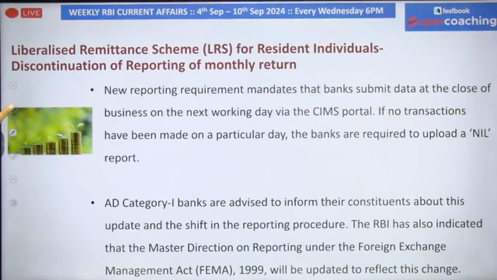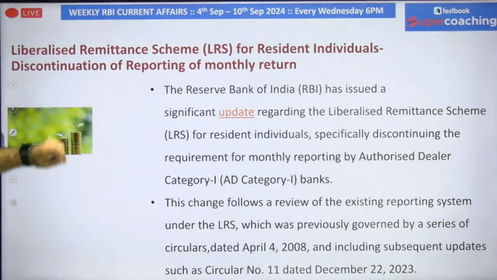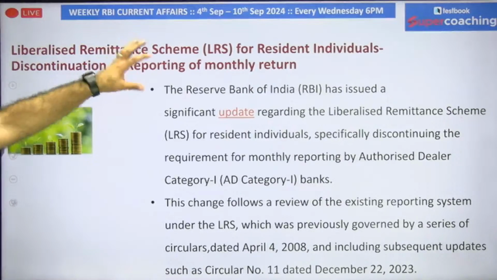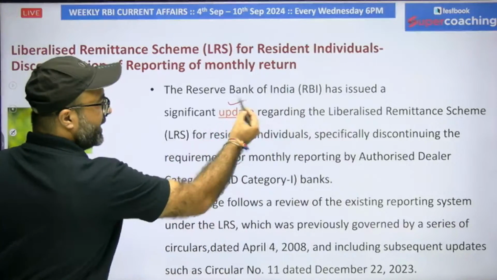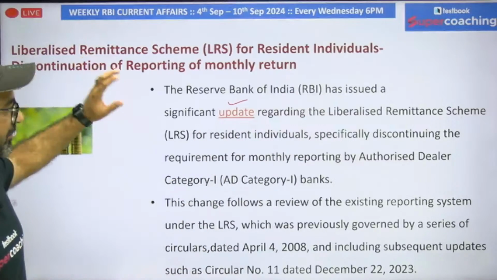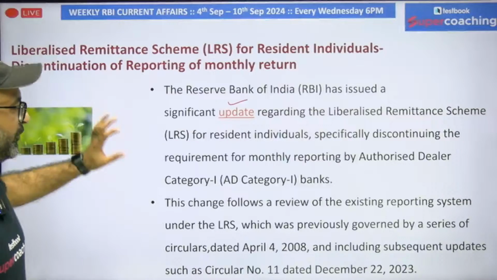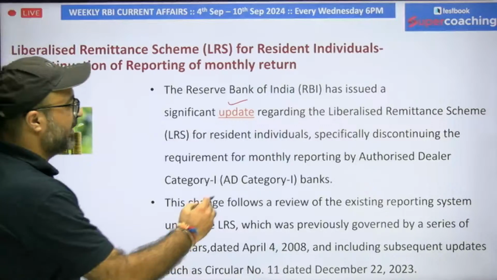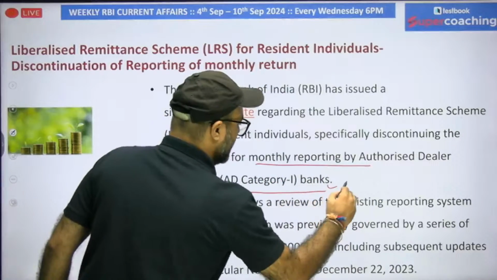Now, once we are clear with these terms, we'll understand this particular news. It says liberalized remittance scheme for resident individuals has discontinuation of reporting of monthly return. What does it mean? So the Reserve Bank of India has issued a significant update regarding the liberalized remittance scheme for resident individuals, specifically discontinuing the requirement of monthly reporting by authorized dealer category 1 banks. So what was the case?